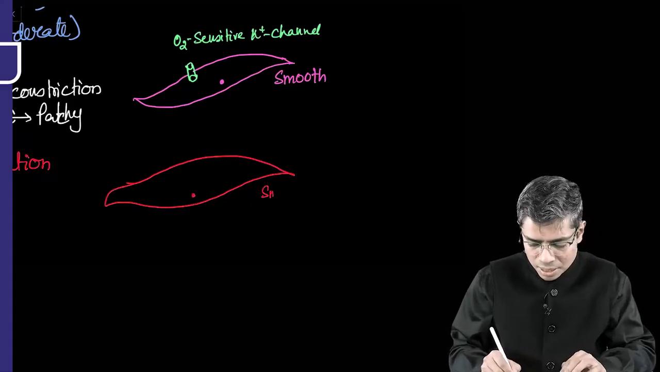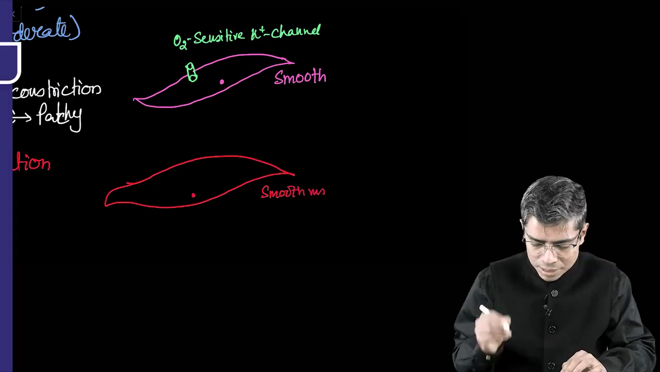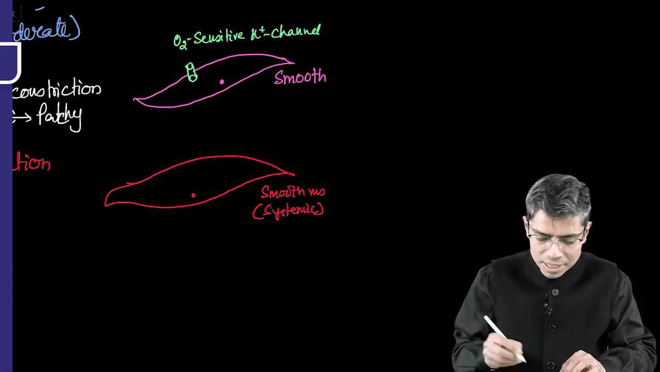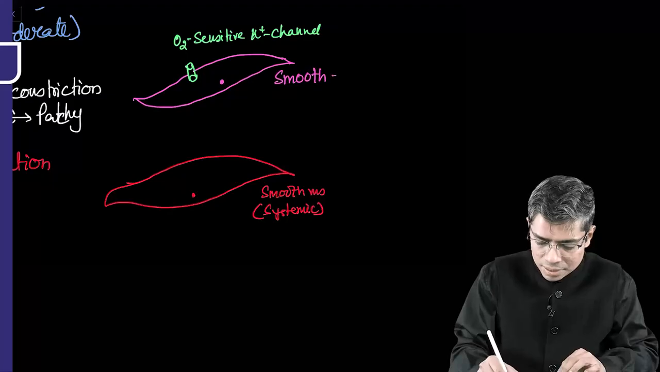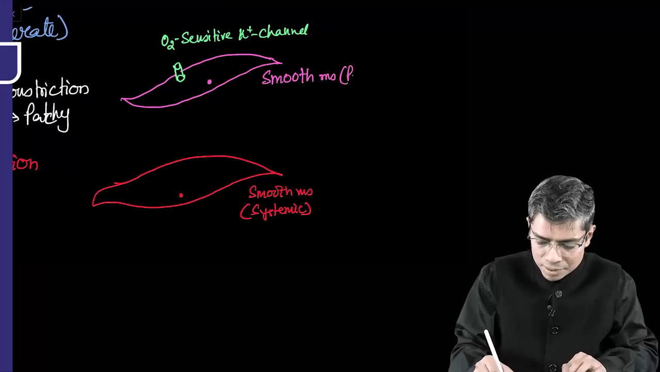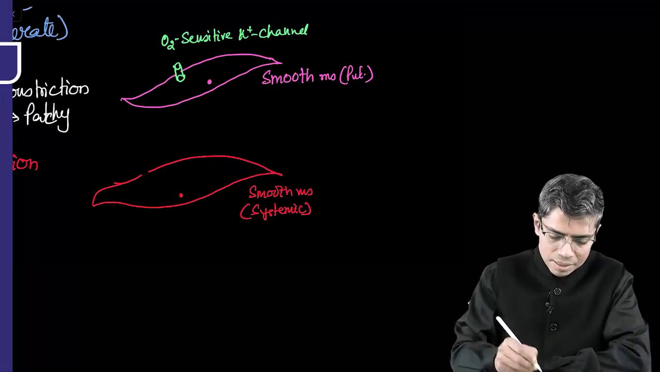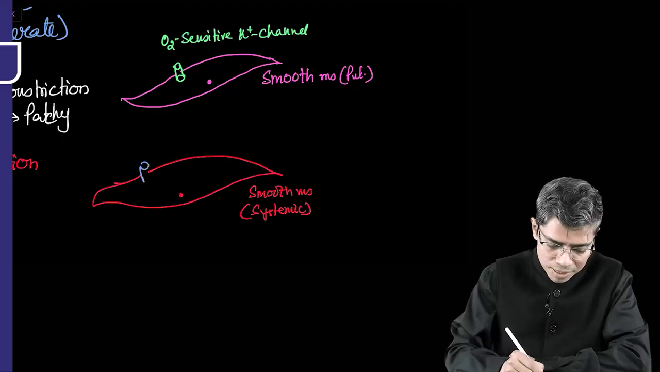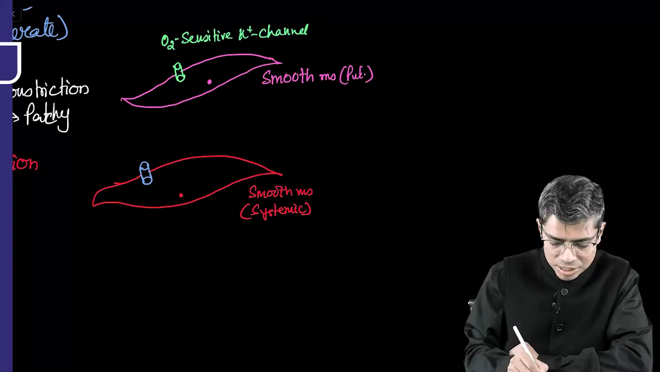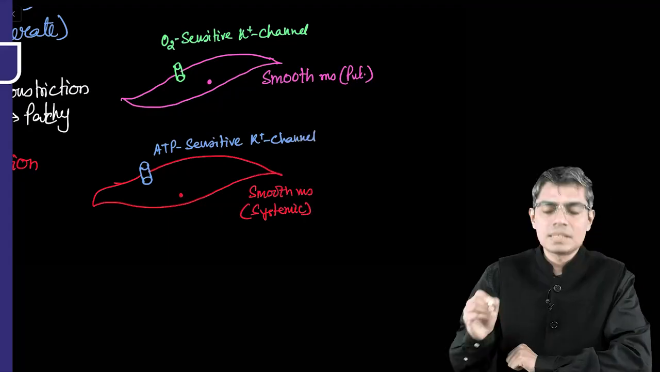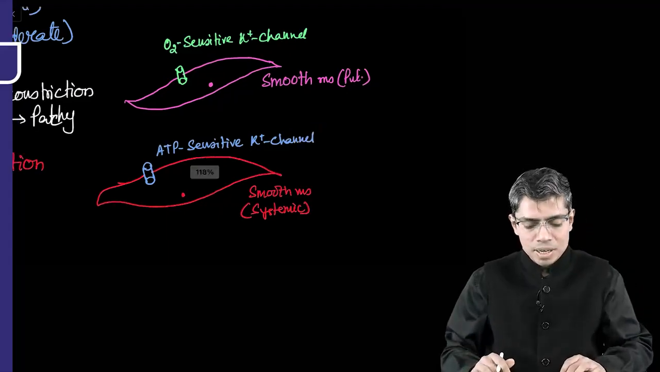So this is again a smooth muscle, where this is systemic circulation. And previously we have discussed the smooth muscle of pulmonary vasculature. So let's see, at the level of systemic vasculature, the channel present here is not an oxygen sensitive potassium channel, but an ATP sensitive potassium channel, which is present in systemic vasculature, including the cerebral blood vessels.